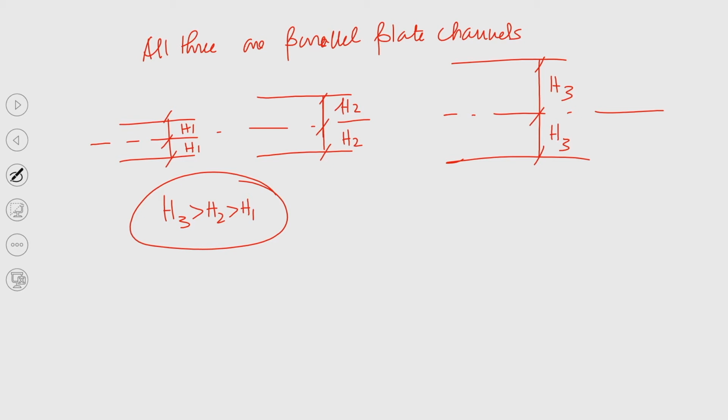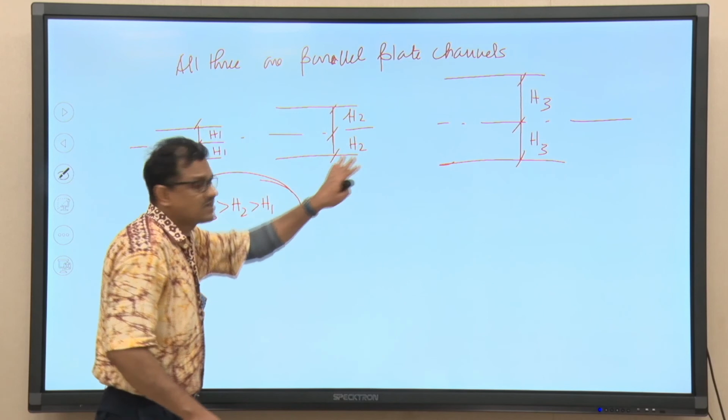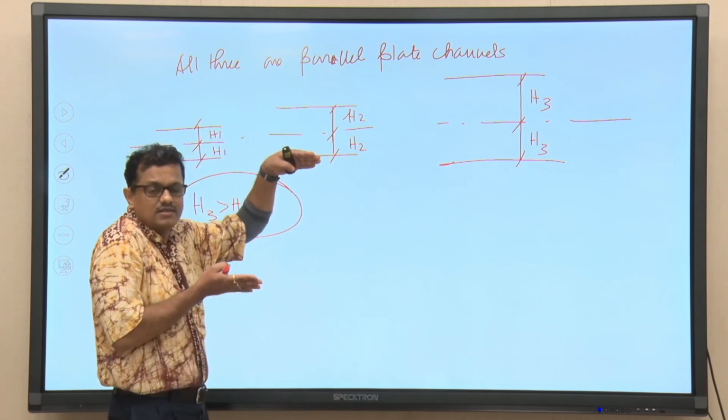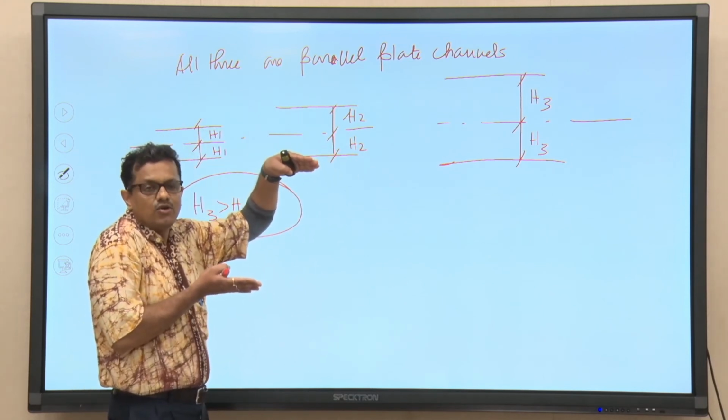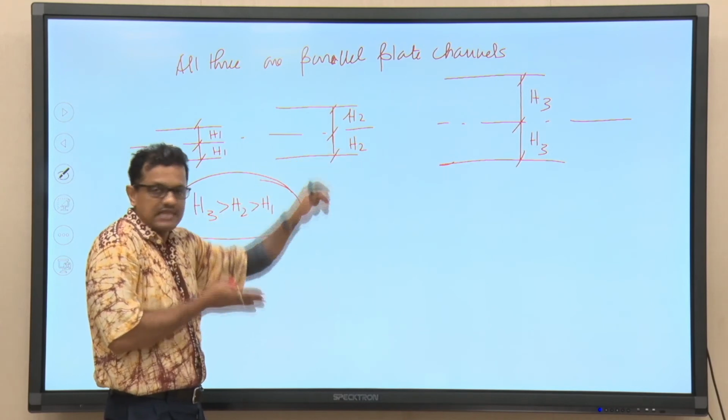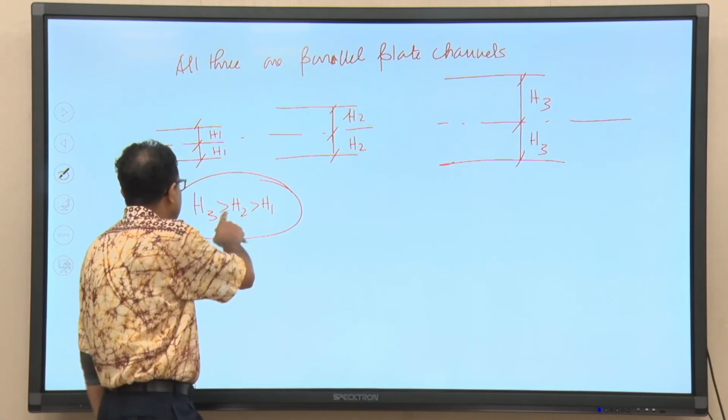A channel is formed between two parallel plates, so they are identical in shape. It is not a case that channel 1 and channel 3 are formed between two parallel plates, while channel 2 is a circular channel. So, they are identical in shape, but the height between the two plates forming the channel is different, and H3 is greater than H2 greater than H1.